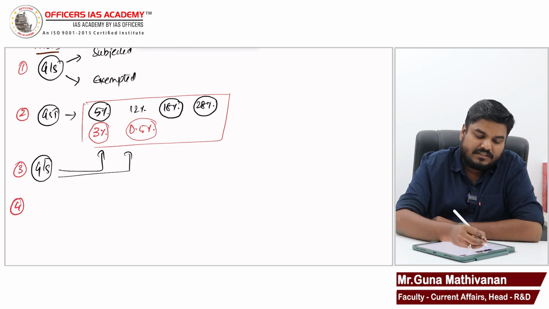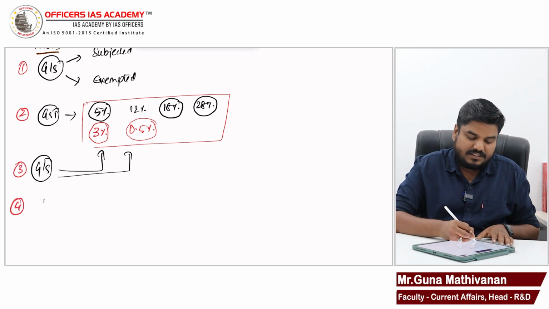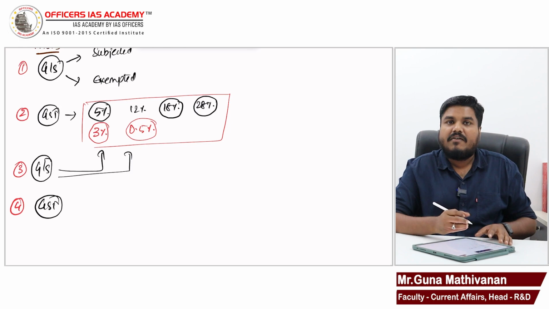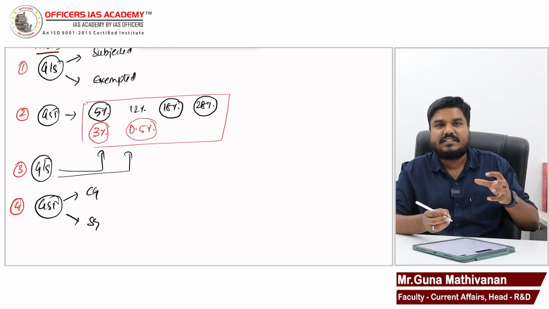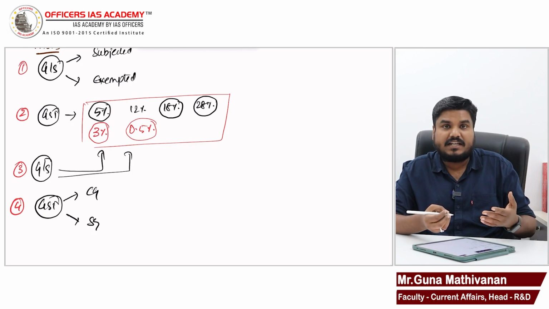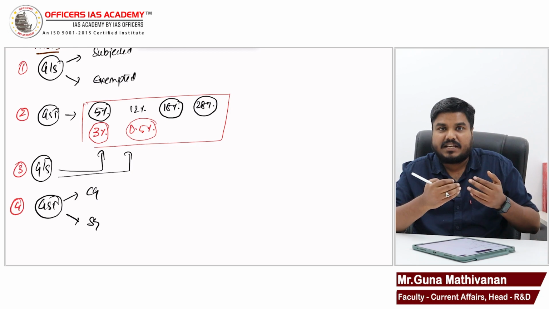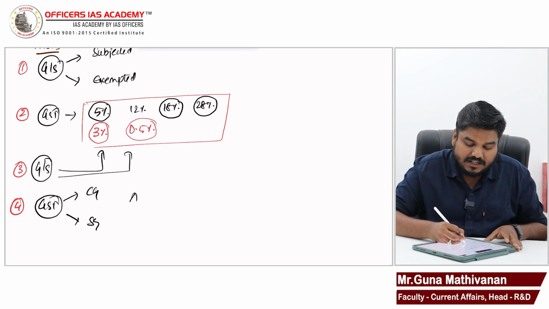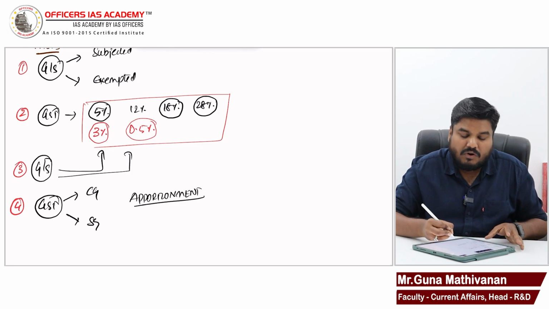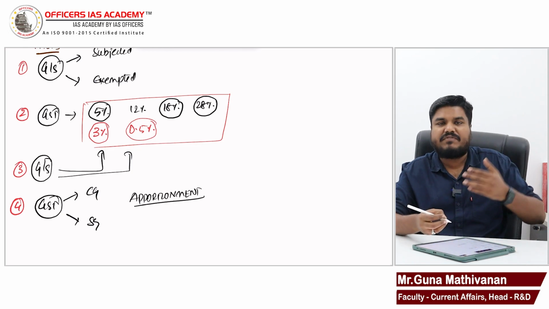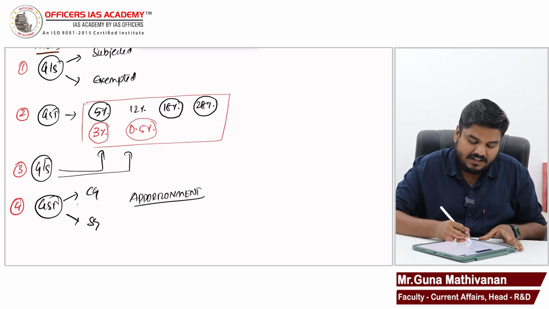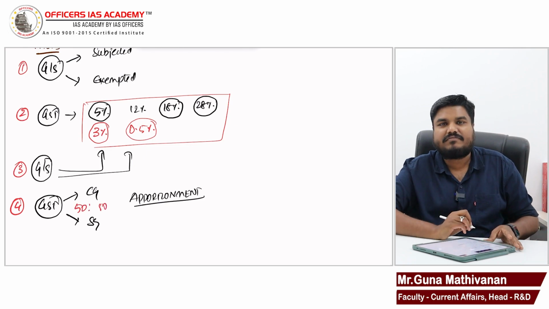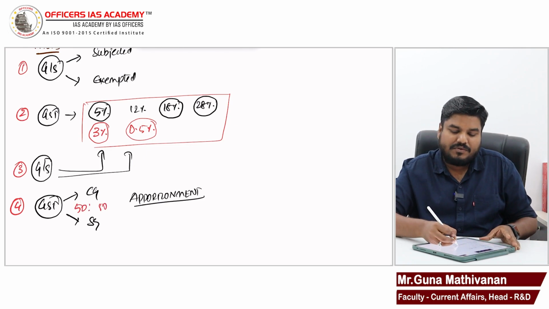Right? Friends, this GST collected will be shared between the central government as well as the state government. What should be the share? That is called apportionment. So what should be the share? Whether it should be 50-50 or 60-40, that will be decided by the GST Council. Currently it is 50-50.